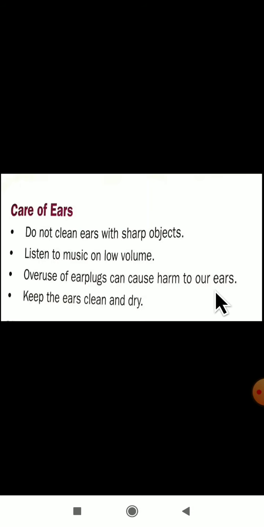Keep the ears clean and dry. Always you have to keep your ears clean and dry. It should be dry, not wet. Okay, you have to clean your ears with the earbuds.